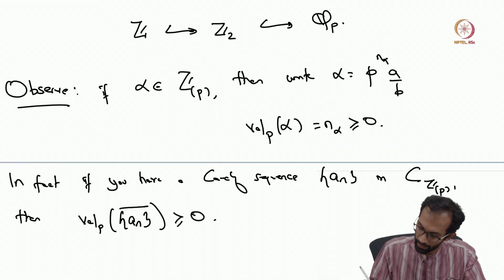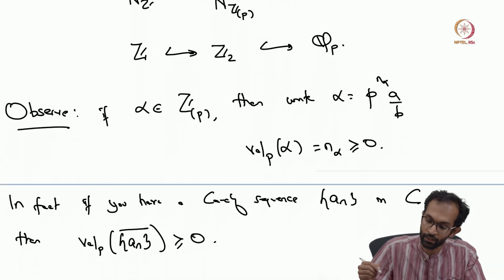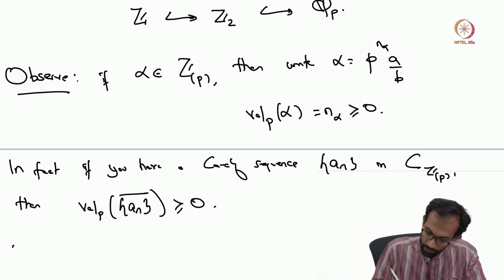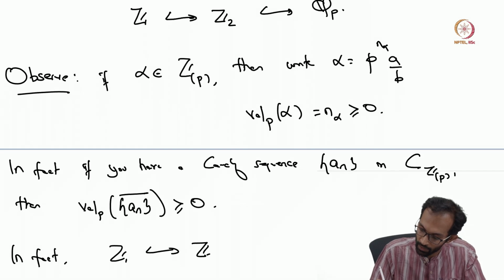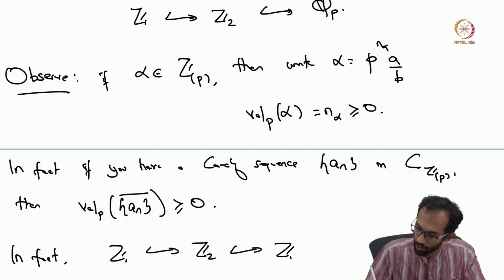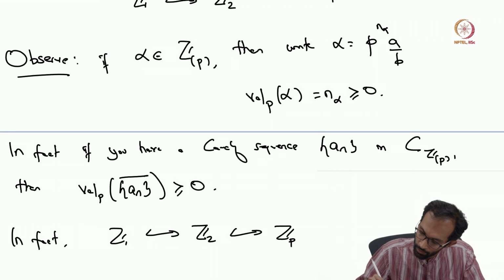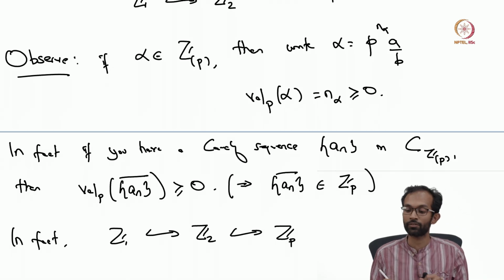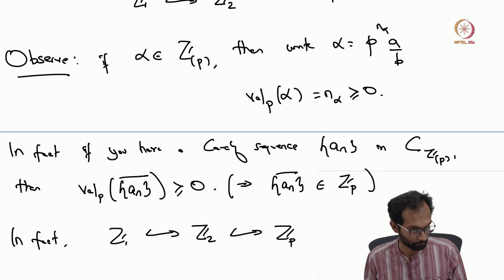Okay, so in fact, if you look at Z_1 sitting inside Z_2 sitting inside Q_p, you see that every element of Z_2 must actually have p-adic valuation larger than or equal to 0. So in fact, Z_1 sits inside Z_2 sits inside Z_p. Okay, because the previous observation tells us that the sequence, since its valuation is larger than or equal to 0, in fact belongs to Z_p.